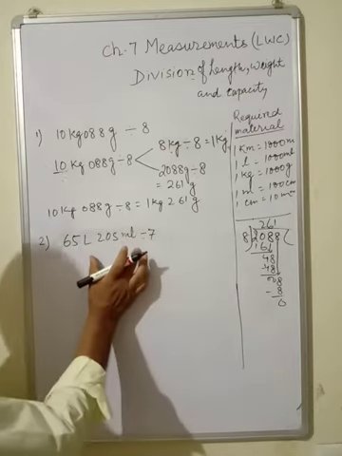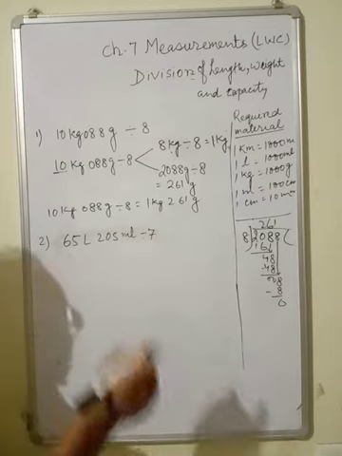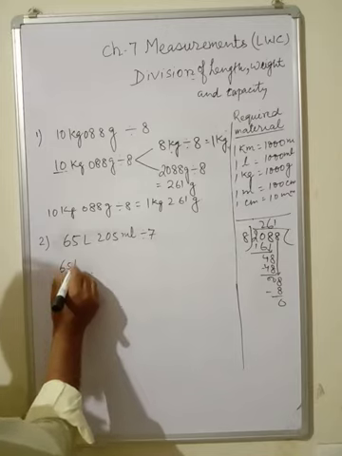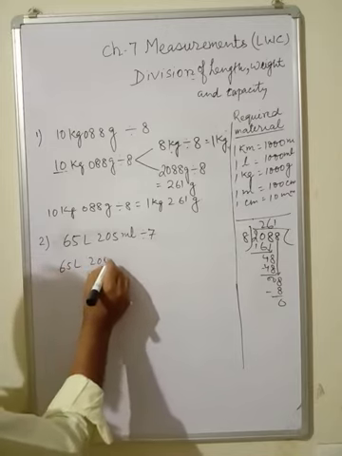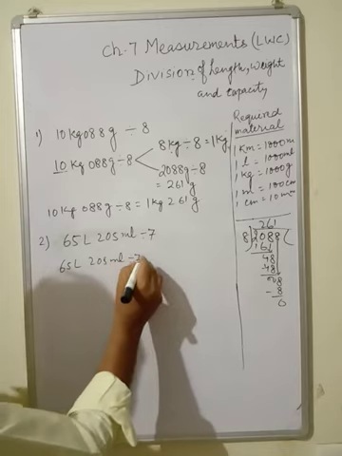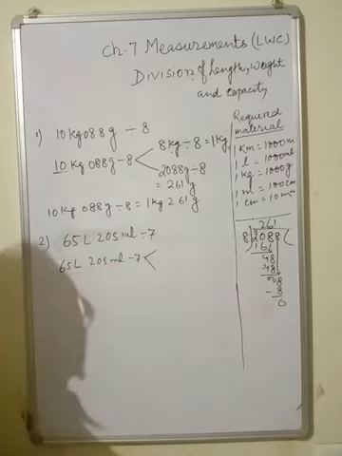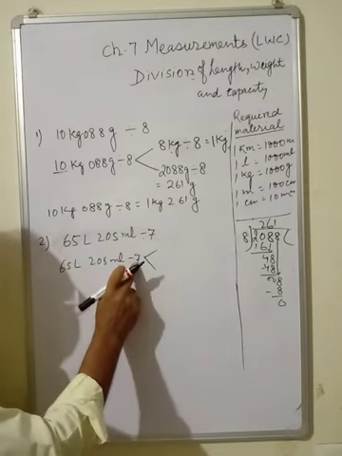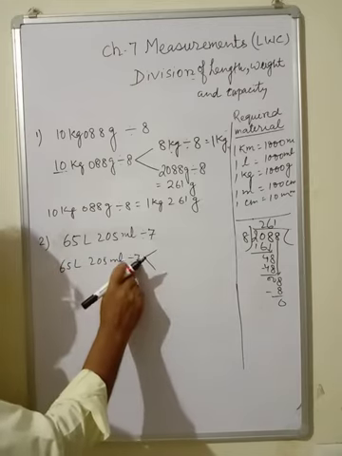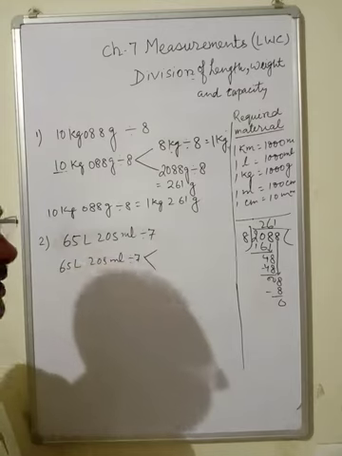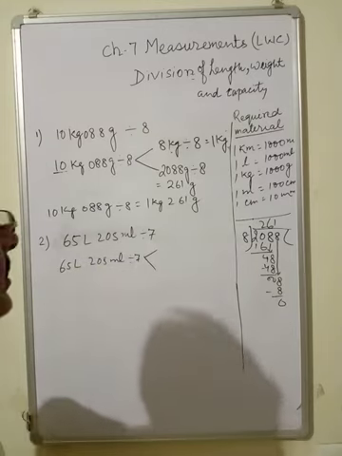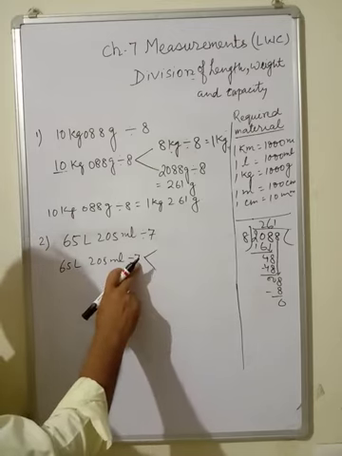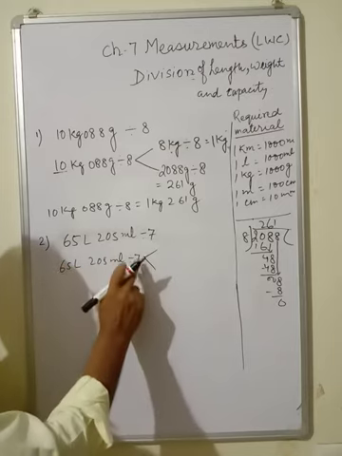The same thing happens here. Same thing you have to do here. First write down 65 liter 205 milliliter divided by 7. Now make it like this. Now children, out of 65, first read the table of 7. If this number comes in the table, then you can write it. If it is not coming, then see which number is coming. In the table of 7, 7 nines are 63. 65 is not exactly divisible by 7.